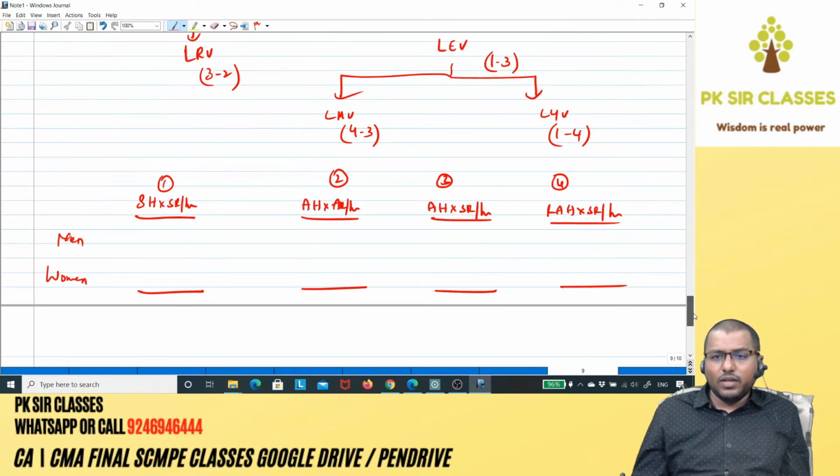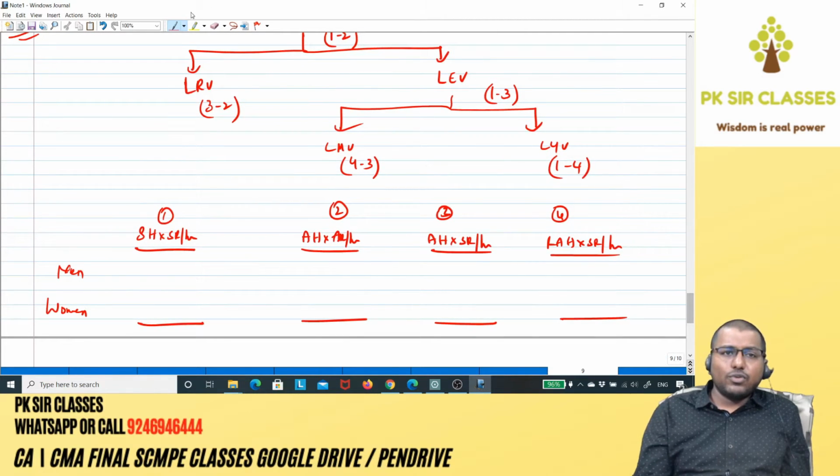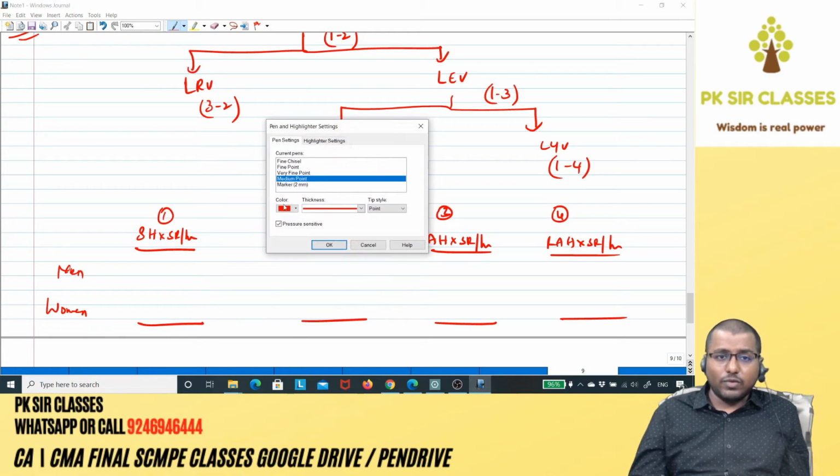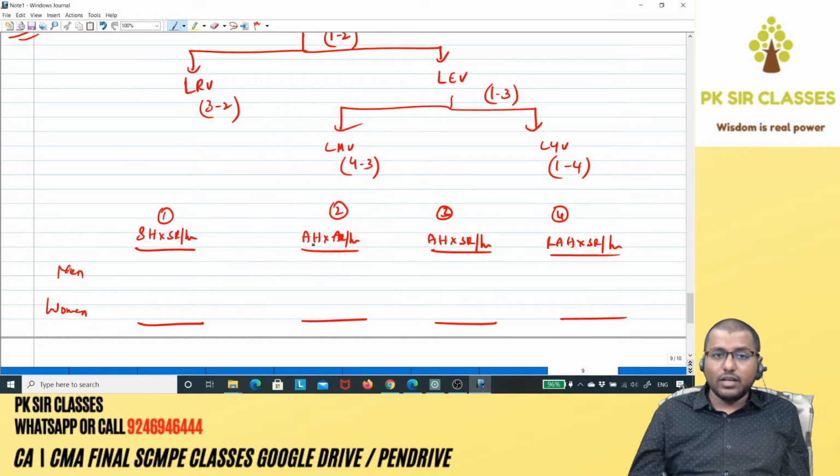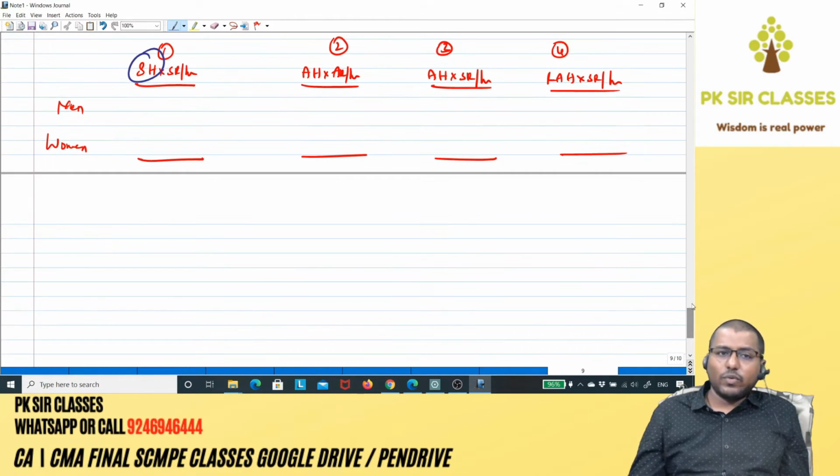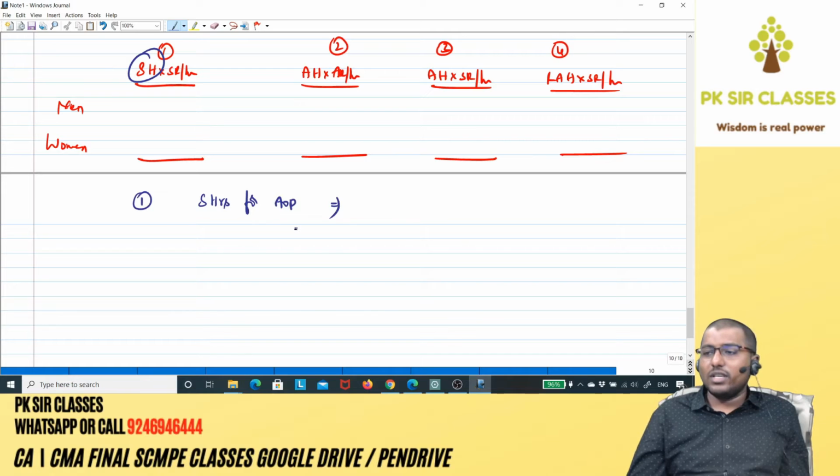Chalo, as usual, our approach is going to be the same right from problem number 1. That's what I've been repeating again and again. We pick up the numbers that are directly given in the question, and then we calculate the missing figures. So first, let's start with SH. SH means standard hours required for actual output. Is it given in the question?